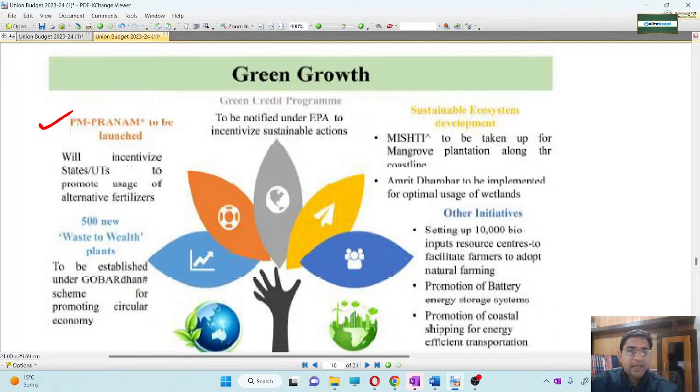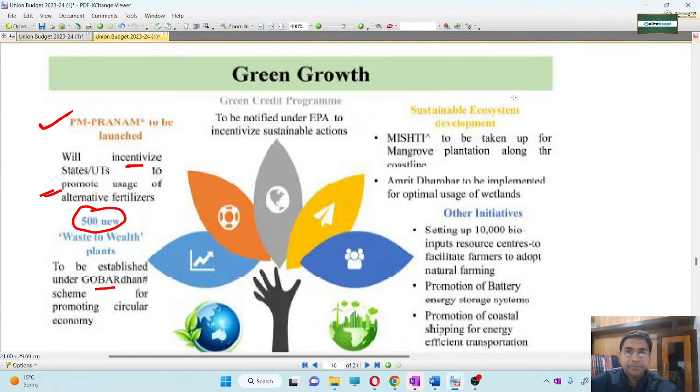Here we are incentivizing the states for the use of alternative fertilizer. मतलब हम incentivize करेंगे states को कि आप alternative fertilizer का इस्तेमाल करें. Then 500 new waste to wealth plants, मतलब जो आपका waste है उससे how you can create the wealth, that is called Gobardhan. Gobardhan, waste to wealth.